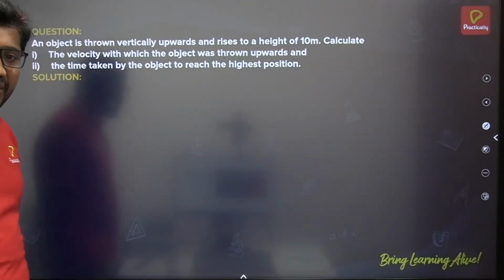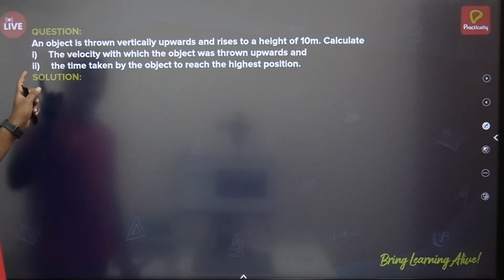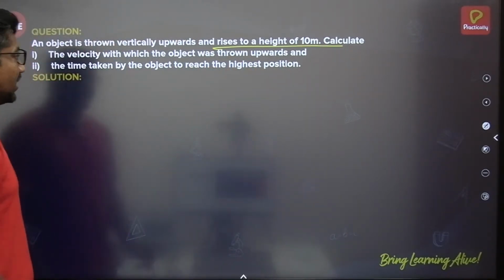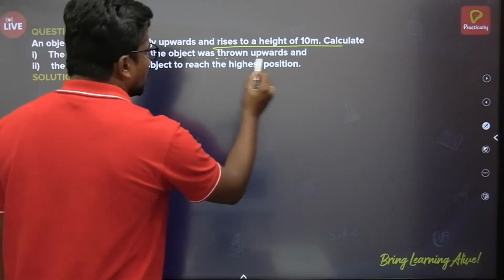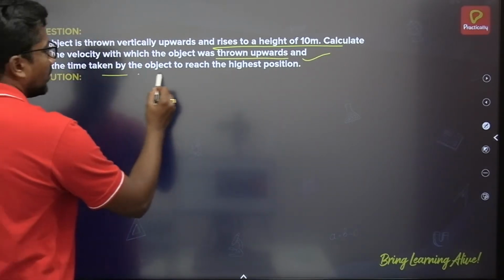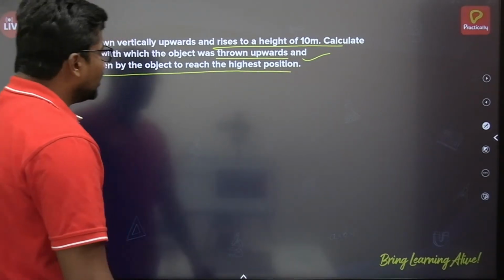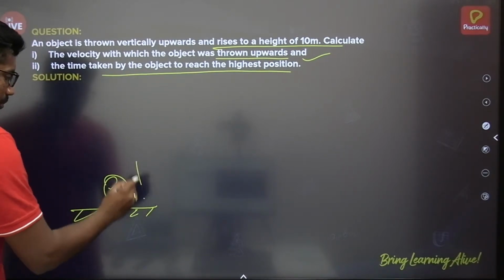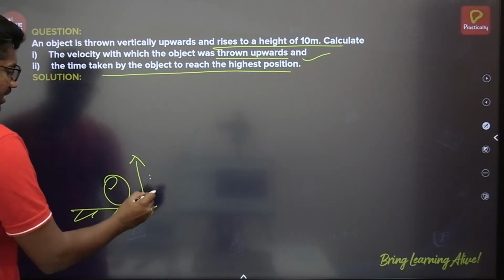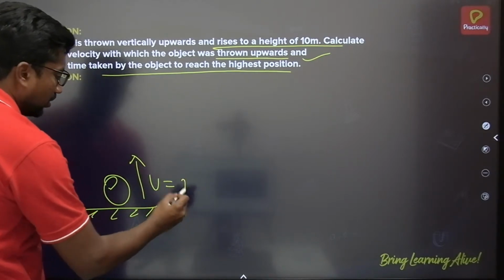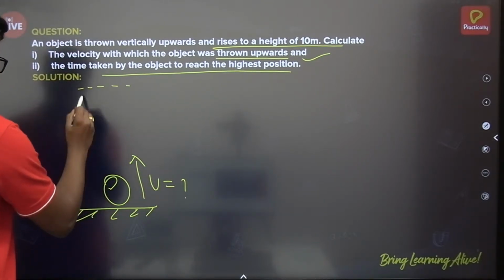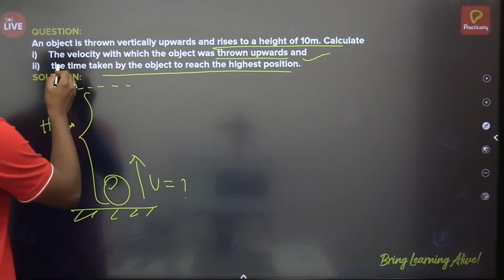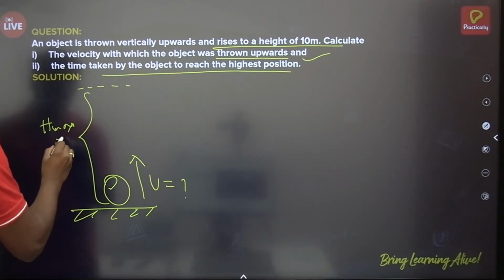Right, here there is a question based on these equations of motion. An object is thrown vertically upwards and rises to a height of 10 meter. Calculate the velocity with which the object was thrown upwards and the time taken by the object to reach the highest position. So first one, from here the object is projected. Say the initial velocity is u, which we have to find out, and this is the position where it has reached, h max. Height is given as 10 meter.